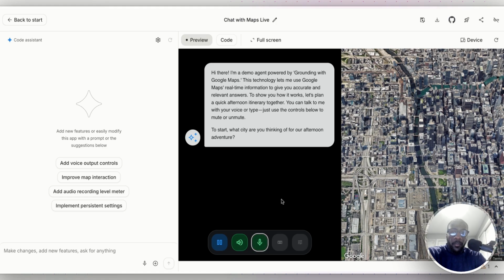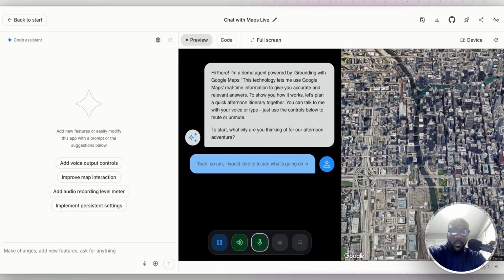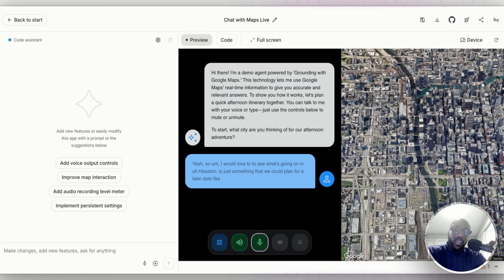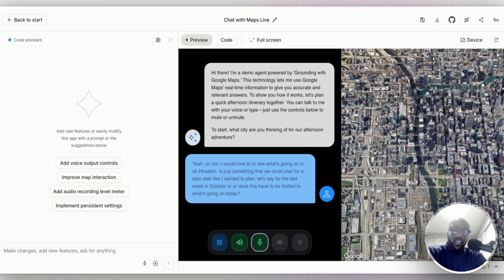Yeah, so I would love to see what's going on in Houston. Is this something that we could plan for a later date? Like if I wanted to plan, let's say, for the last week in October, or does this have to be limited to what's going on today? What's the range of this application?